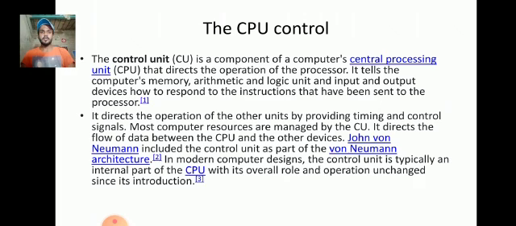The control unit is part of the modern computer design. It is typically an internal part of the CPU, but its overall role and operation have remained unchanged since its introduction.